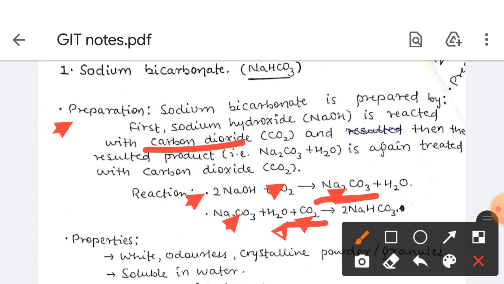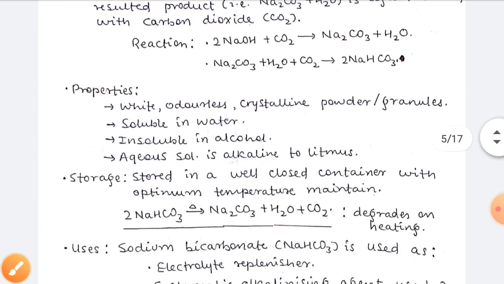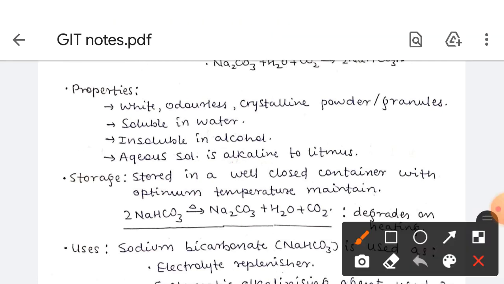sodium bicarbonate. Now the properties are: it is a white odorless crystalline powder, soluble in water, insoluble in alcohol, and the aqueous solution is alkaline to litmus. It is a simple point: if we are using it in antacids, then it should be alkaline. If it were acidic in nature, it would not be able to neutralize the amount of HCl. Storage condition is that it should be stored in a well closed container with optimum temperature maintained.